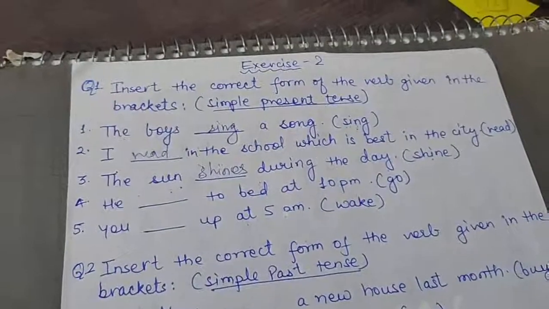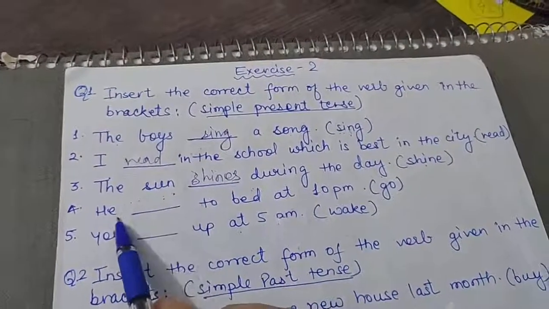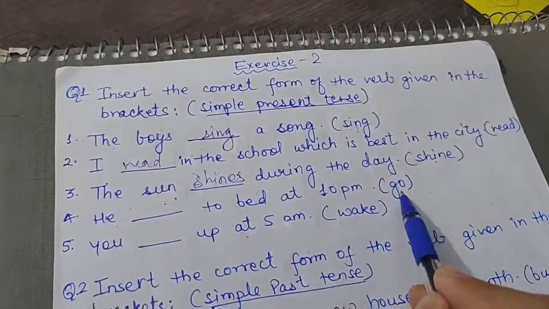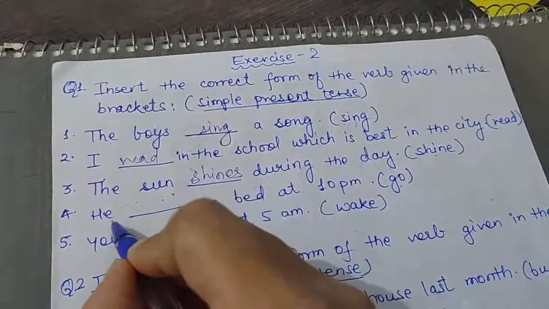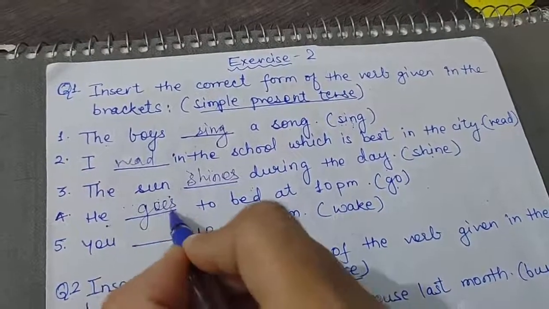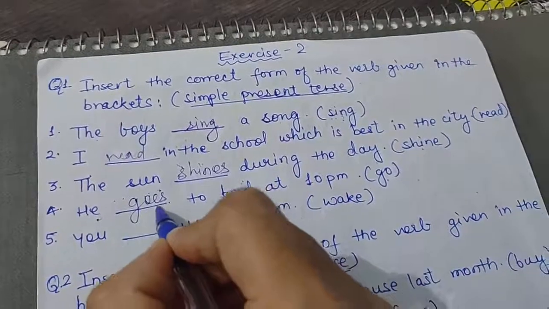Fourth is he dash to bed at 10 p.m. Now he again is a singular subject, and the verb given to you is go. So go will become he goes, he goes, because for a singular subject we have to add s, so it becomes es.